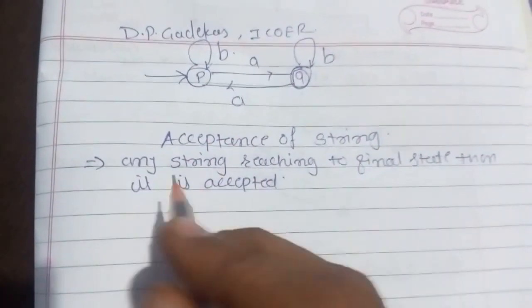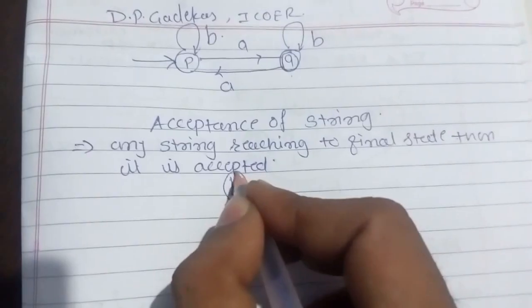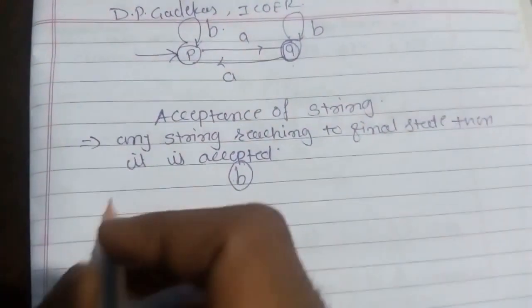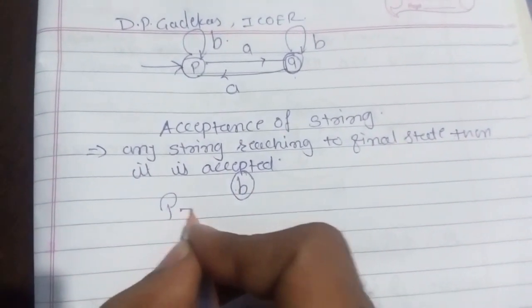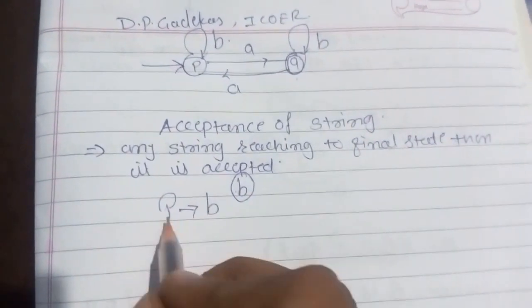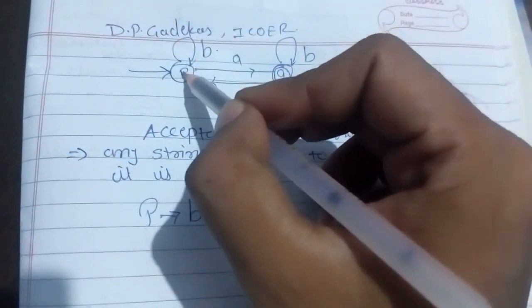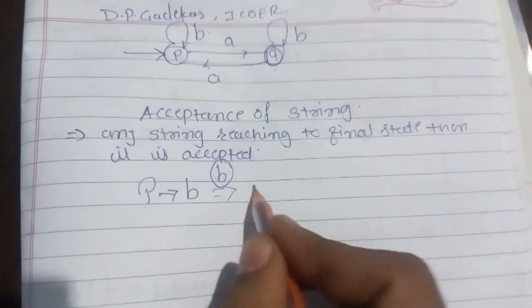Okay, now let's start. We'll take each and every example and we'll explain. Suppose we have the string b. We need to see whether the string b is accepted or not. So always we will start with the initial state. And what is the input? b. If I give input b to the state p, where is it going? It is going to p only. So the output state is p.